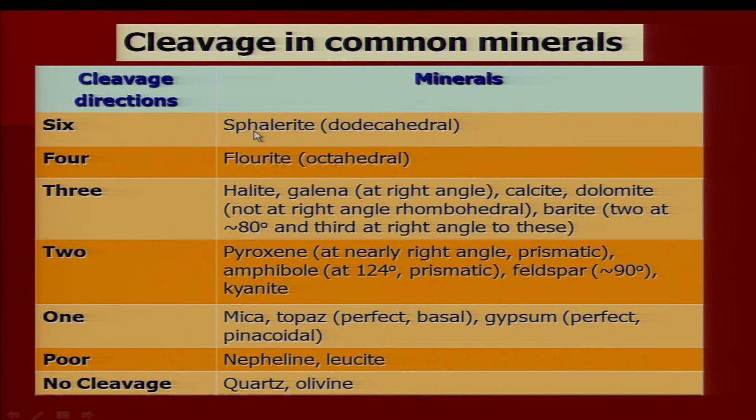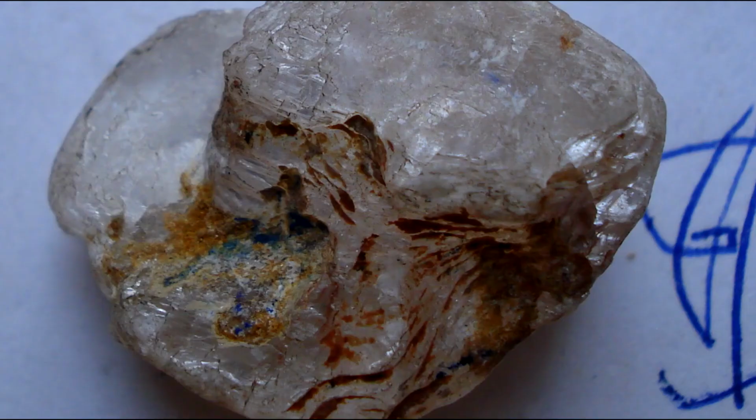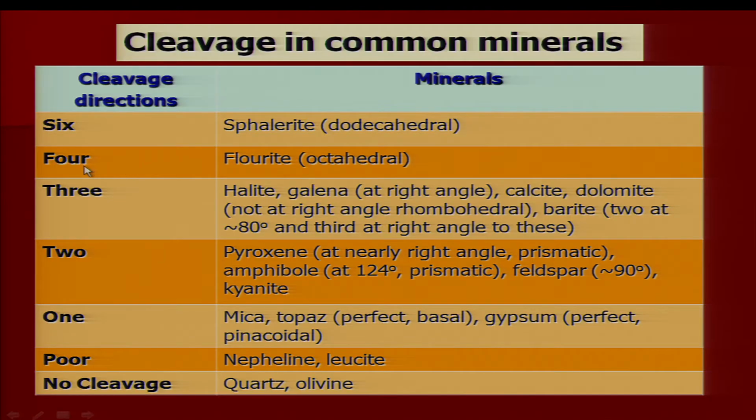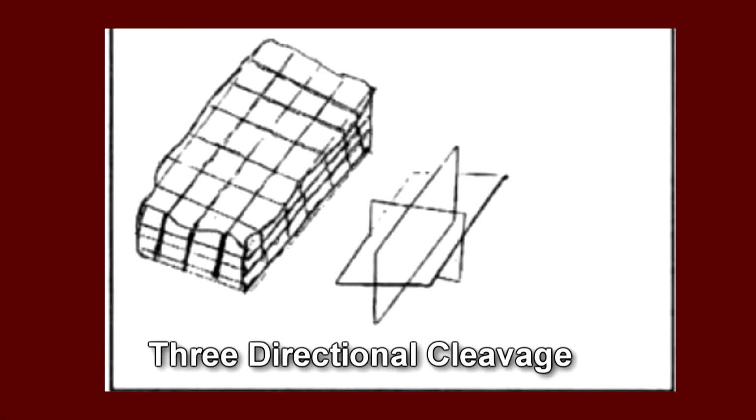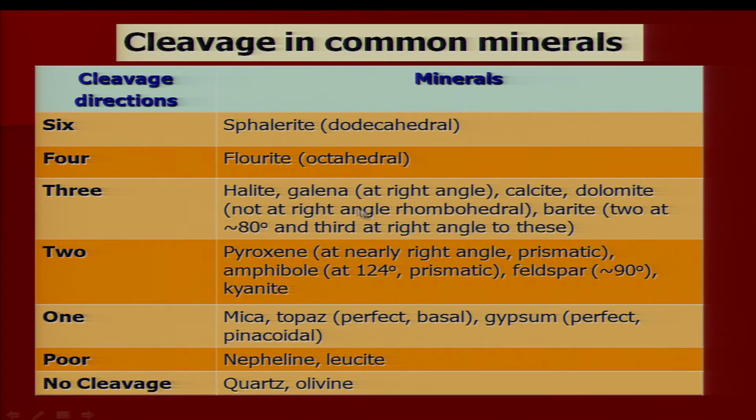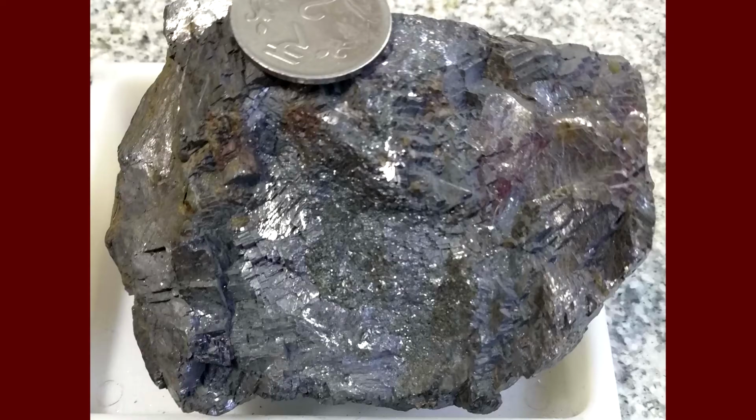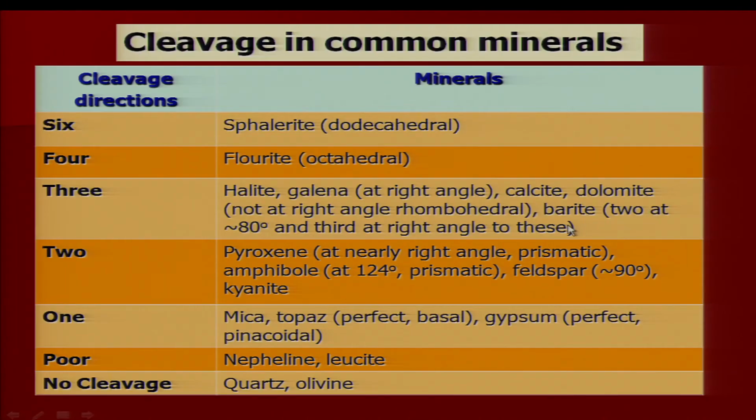There are minerals where cleavages or partings are possible in 4 directions, and we call it 4 directional cleavage. Such cleavages are found in fluorite. In case of 4 directional cleavages, it is parallel to octahedral faces. When it is parallel to 3 directions, we call it 3 directional cleavage, as in halite and galena. Two more examples are calcite and dolomite.